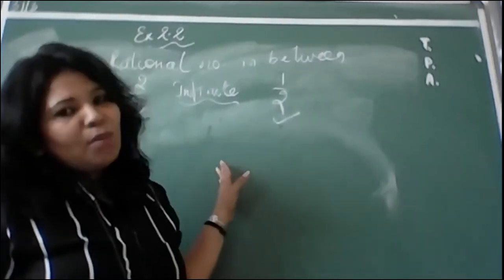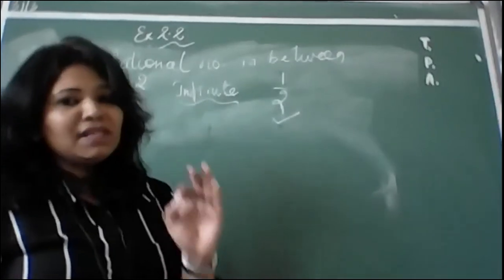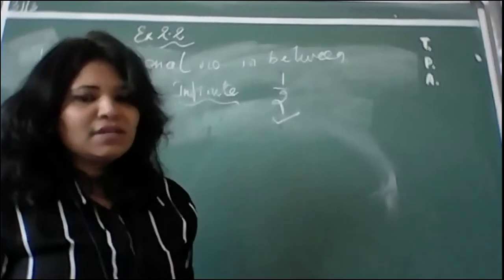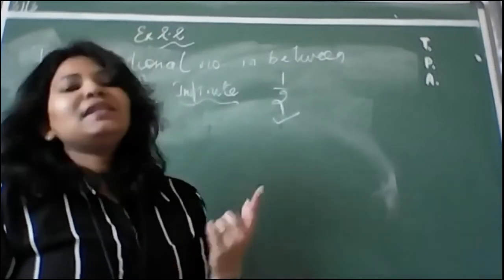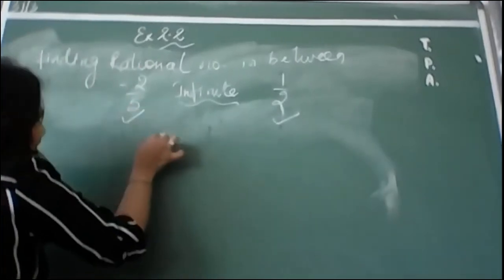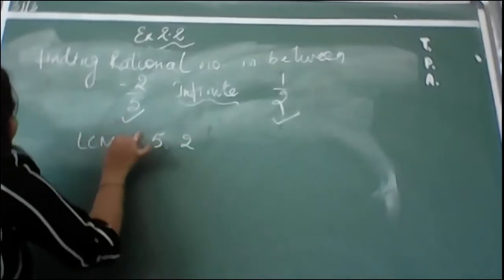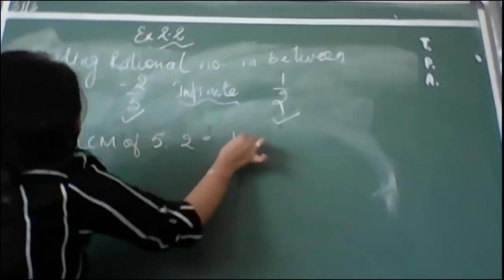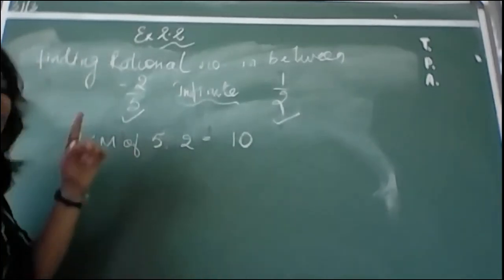But remember, if the denominator is already there like this, then what you have to do, you have to just make the denominator equal in both cases. And how to make the denominator equal? There is only one process, that is LCM. Okay, so what we will do, the denominator of this is 5, the denominator of this is 2. So remember, LCM of 5 and 2 will be 10, which you already know. Okay, the LCM is 10.